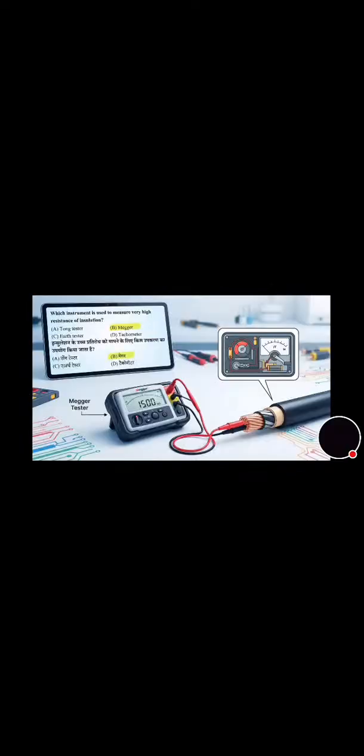Now move towards the next question. Next question is on the screen. Which instrument is used to measure very high resistance of insulation? Tongue tester, Megger, earth tester, and tachometer. Its correct answer is option B, that is Megger. This is a very important question.